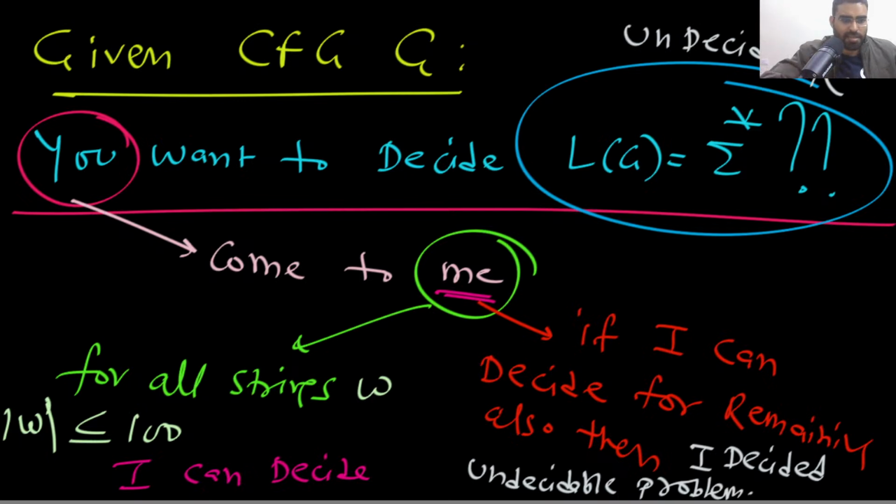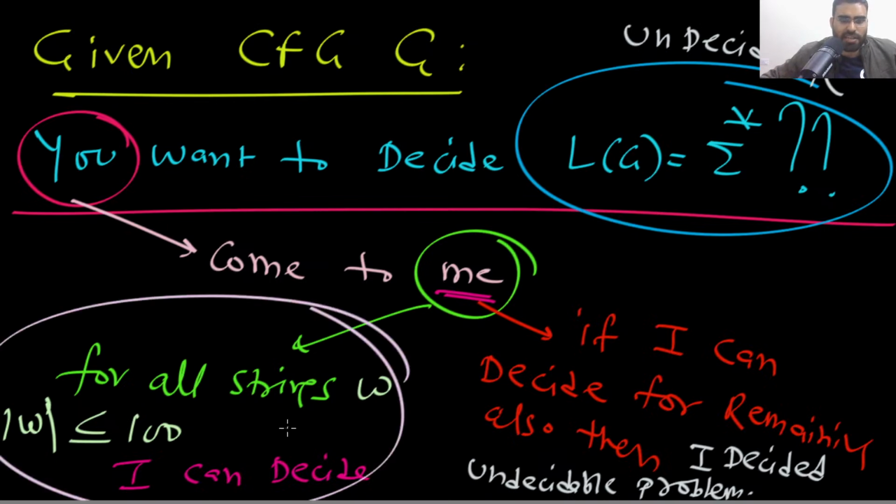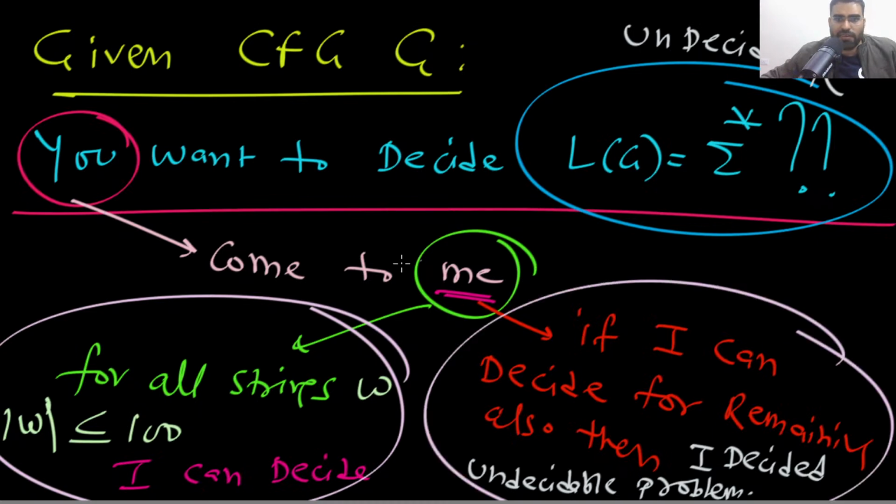So tell me, is this clear? Please let me know. Is this clear that this language is undecidable? The proof is beautiful, right? It is a simple contradiction proof. If you can decide for all the strings whose length is less than or equal to 100, and if I can decide for the remaining strings also, then there is a problem. Then I can decide an undecidable language. That cannot happen.